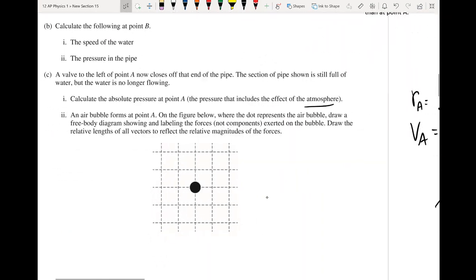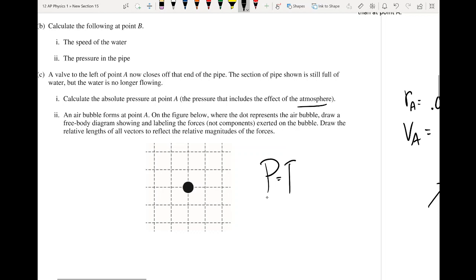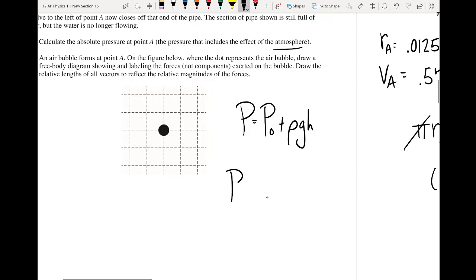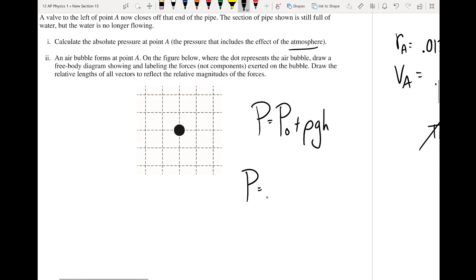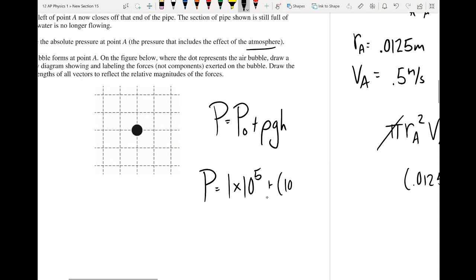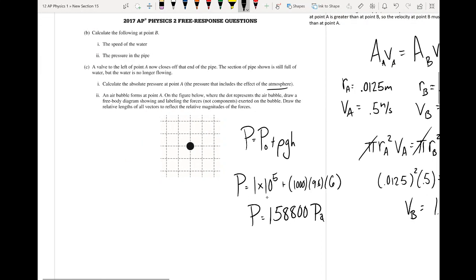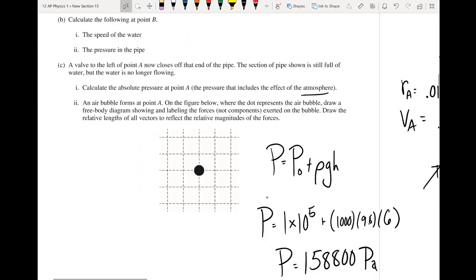So we can use our equation that says the pressure is equal to P naught plus rho g times the depth. So we're looking at absolute pressure, which means we're going to include 1.0 times 10 to the 5th pascals for atmospheric pressure, plus 1,000 times 9.8 times the depth of 6 meters. So when we plug that in, we get a pressure of 158,800 pascals. Cool.